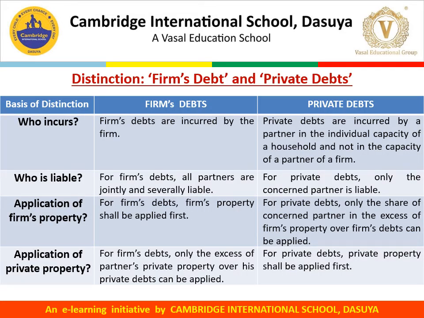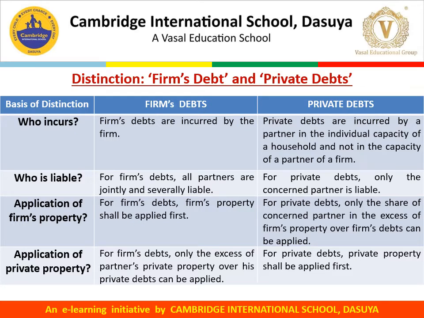Now I'll discuss the difference between firm's debts and private debts. The first basis of distinction is who incurs. Firm's debts are incurred by the firm, whereas private debts are incurred by a partner in an individual capacity, of a household, and not in the capacity of a partner of a firm. The second point of distinction is who is liable. For firm's debts, all partners are jointly or severally liable. But in case of private debts, only the concerned partner is liable.